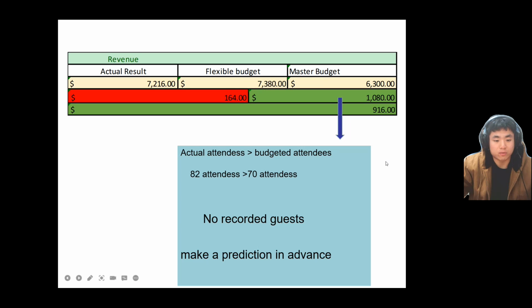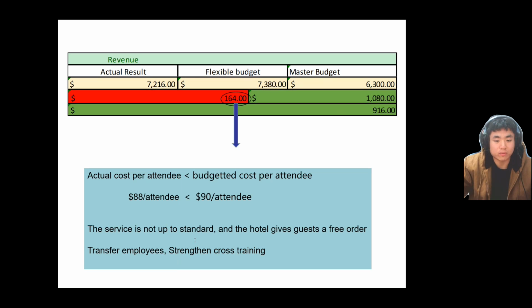Now we're looking at the unfavorable sales price variance of $164. This is due to the actual selling price being less than the budgeted selling price. The budgeted price per customer is $90, while the actual price is $88.